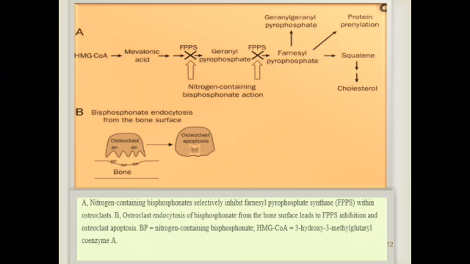To summarize, nitrogen containing bisphosphonates inhibit farnesyl pyrophosphate synthase within osteoclasts. Osteoclast endocytosis of bisphosphonates from the bone surface leads to farnesyl pyrophosphate synthase inhibition and osteoclast apoptosis.